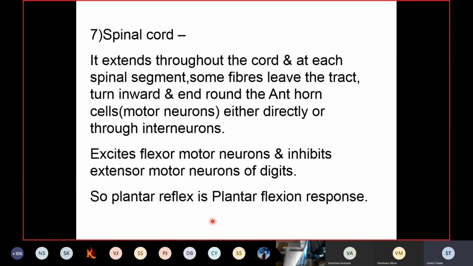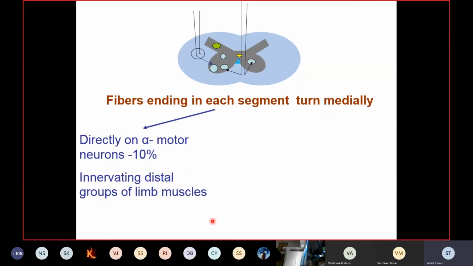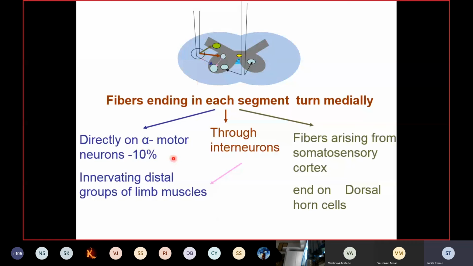So in this given diagram, you can see the termination of the fibers of the descending tract. You'll find that fibers are ending in each segment. They turn medially here, and 10% of the fibers end directly on the alpha motor neurons, which are supplying the flexor group of muscle.